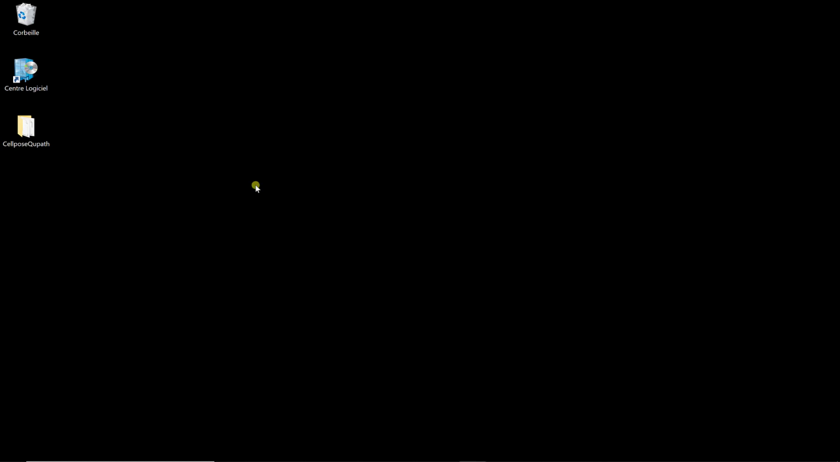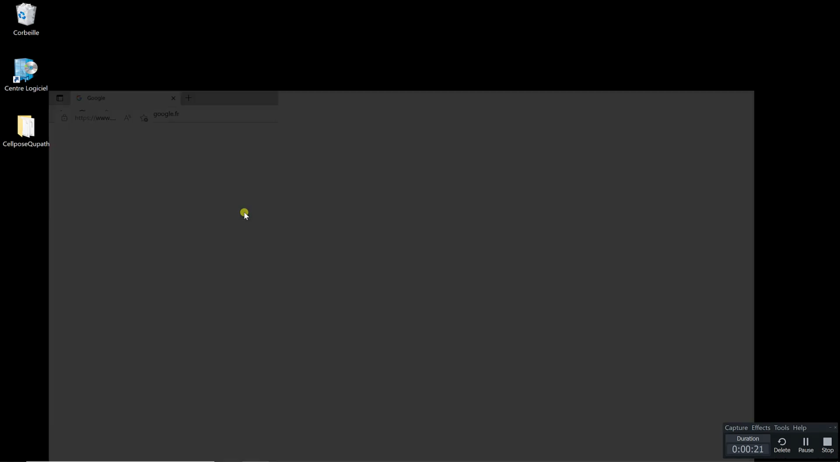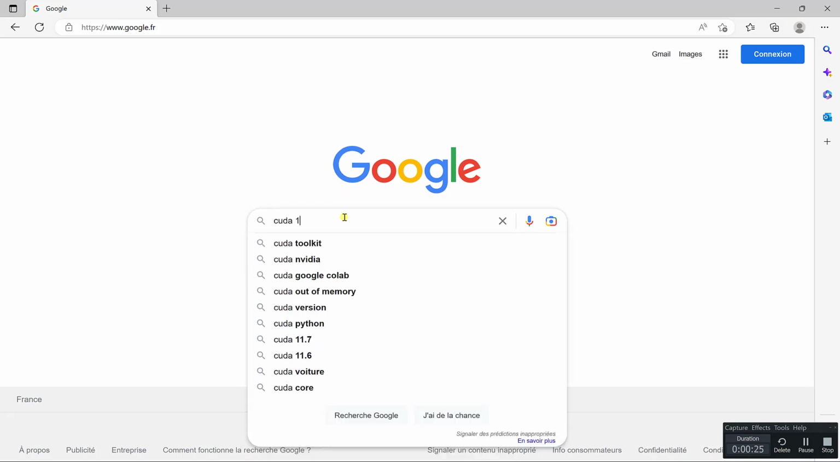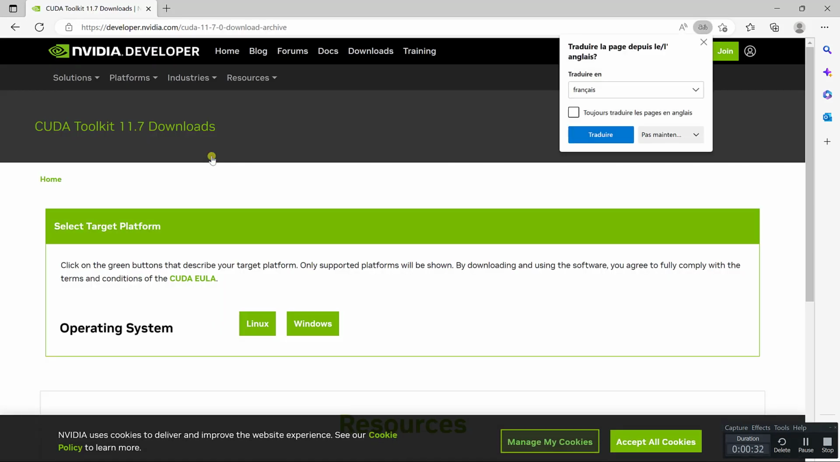Now that Anaconda is installed, we could install Cellpose, but we want to install Cellpose with the GPU, so we can use the GPU to run Cellpose. So first we need to install the CUDA toolkit. So I'm going to go back to my browser and I can type in CUDA and I want to install 11.7, and there's a link to the download directly in here.